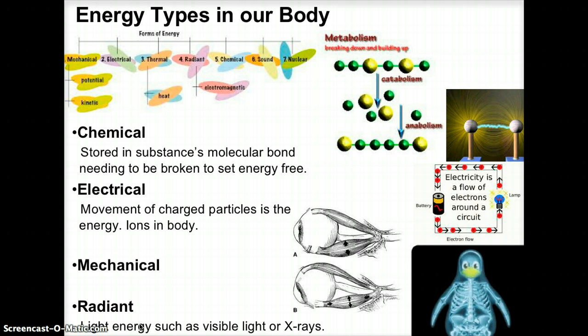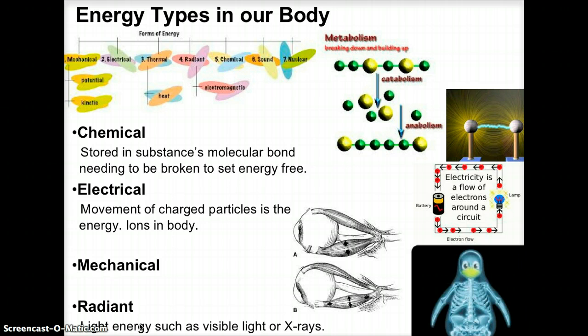Electrical energy is when particles move around in the body, or in wires, in the form of electrons, or for us in the body, they're ions. So we have a little electricity showing there, that shows the electrons or the ions are flowing around. And then mechanical energy, that's just moving things. So I've got an eyeball here, and we contract the lower muscle, and guess what? The eyeball moves down. So it looks down.